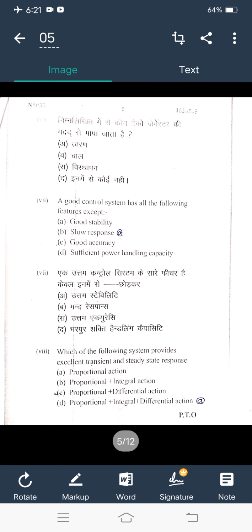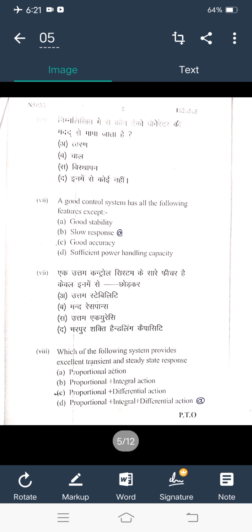Question 7. A good control system has all the following features except. Here, good stability, slow response, good accuracy, sufficient power handling capacity. In these options, only slow response is not correct. So for a good control system, slow response is not acceptable.